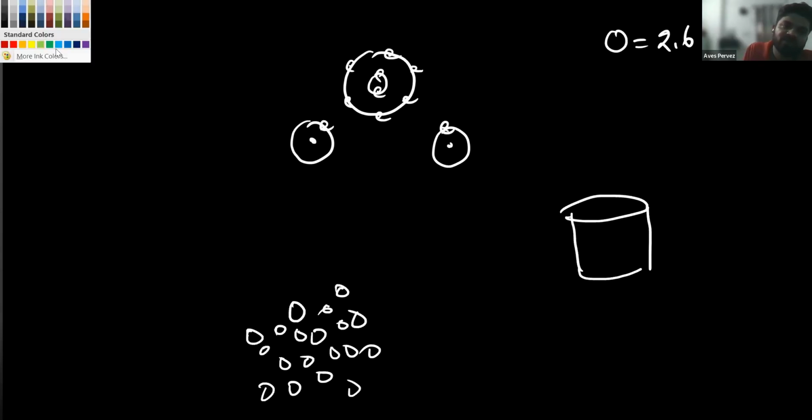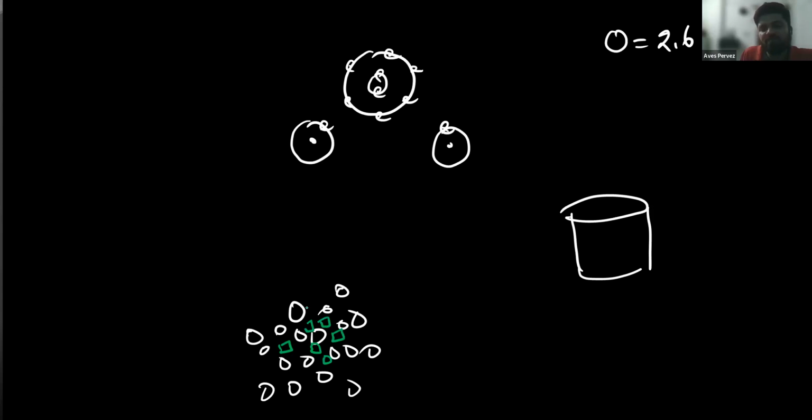So they're not making a chemical bond. What they are doing is, the sugar is going into the intermolecular space of this water. Okay, got it?